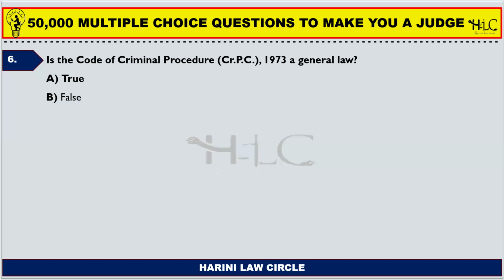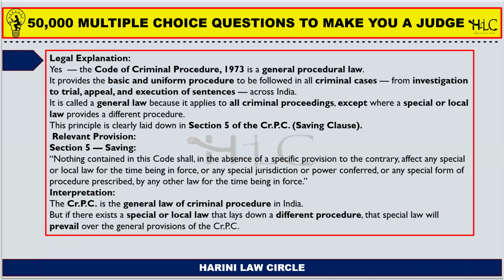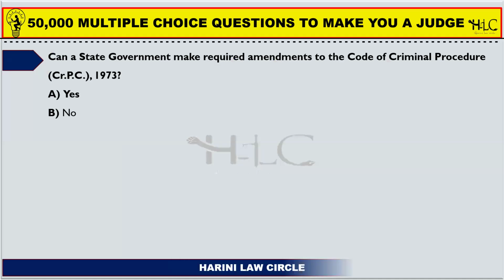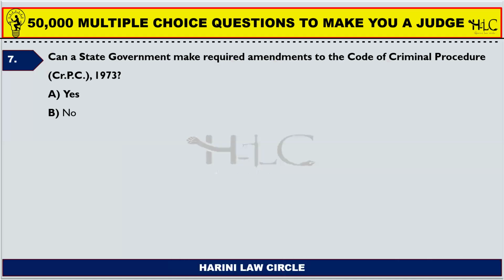So the Code of Criminal Procedure is a general law. It is true. So why is it a general law? Because it provides the basic and uniform procedure to be followed in all criminal cases like investigation, trial, appeal, execution of sentences, and it also applies across India, to the whole of India. Next, can a state government make required amendments to the Code of Criminal Procedure? Already discussed, yes.